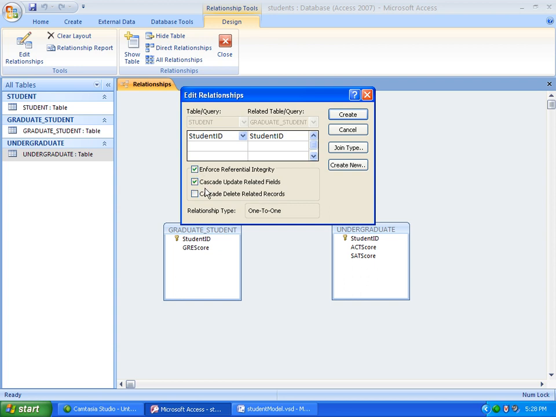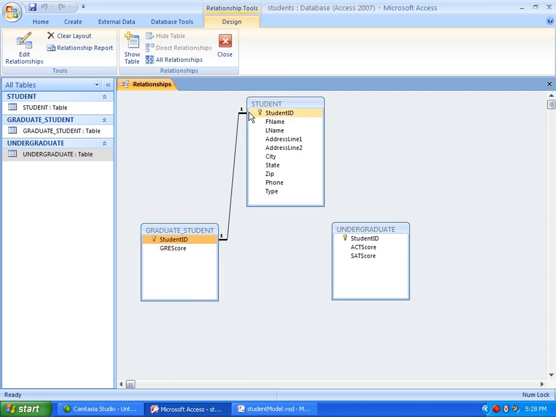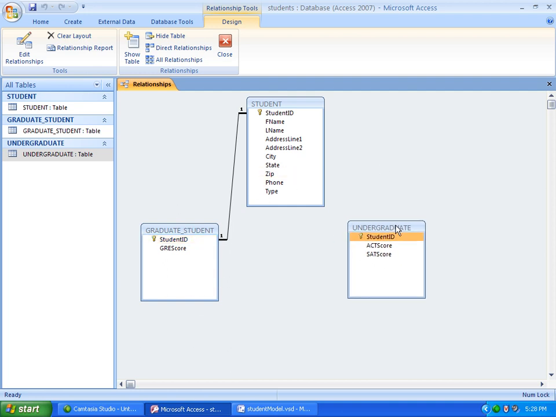But it's typical to cascade updates, and we'll create. And it's a one-to-one relationship automatically because it's a primary key in the subtype table, so it must be unique. There can only be one value per student in this table. So it's just an automatic one-to-one in that case.